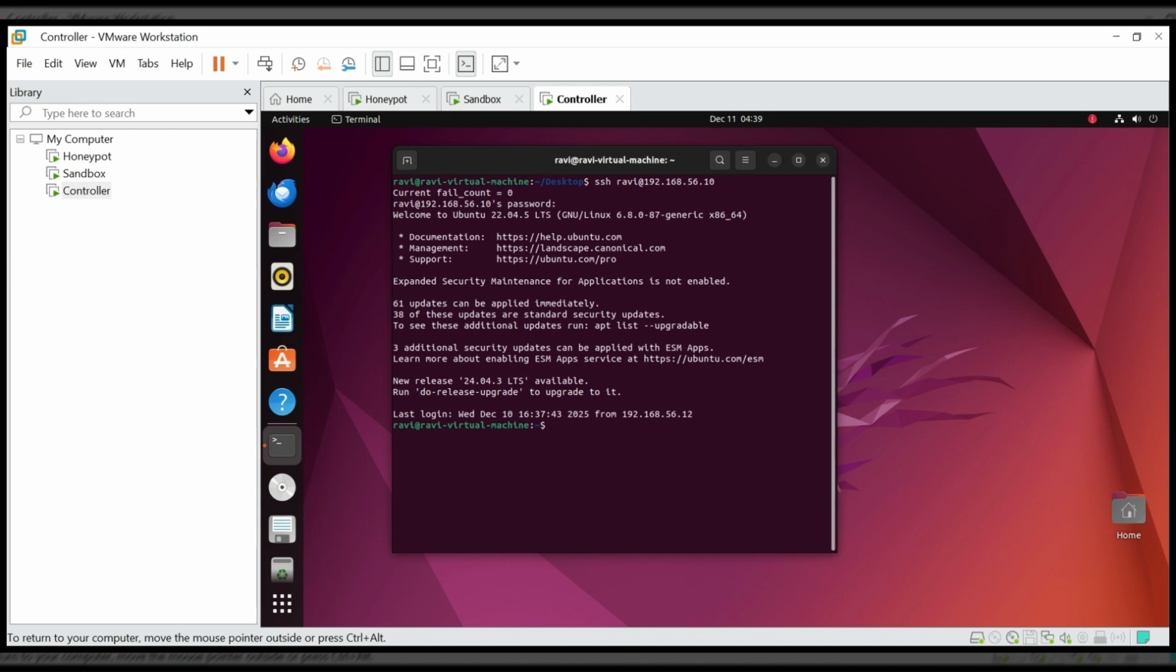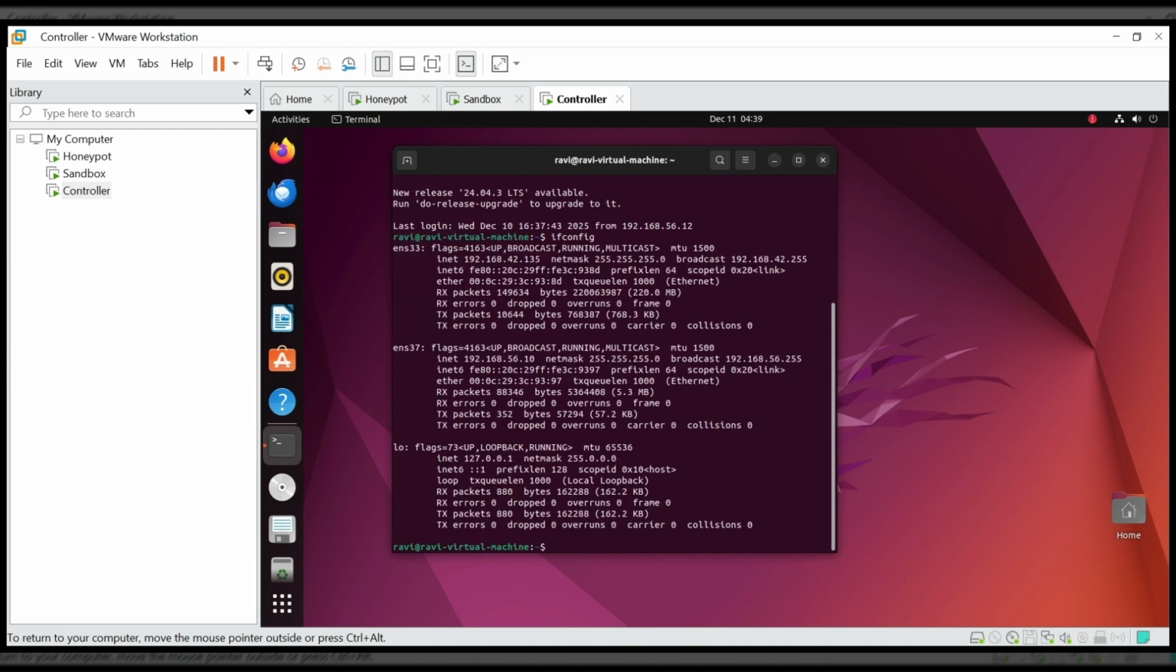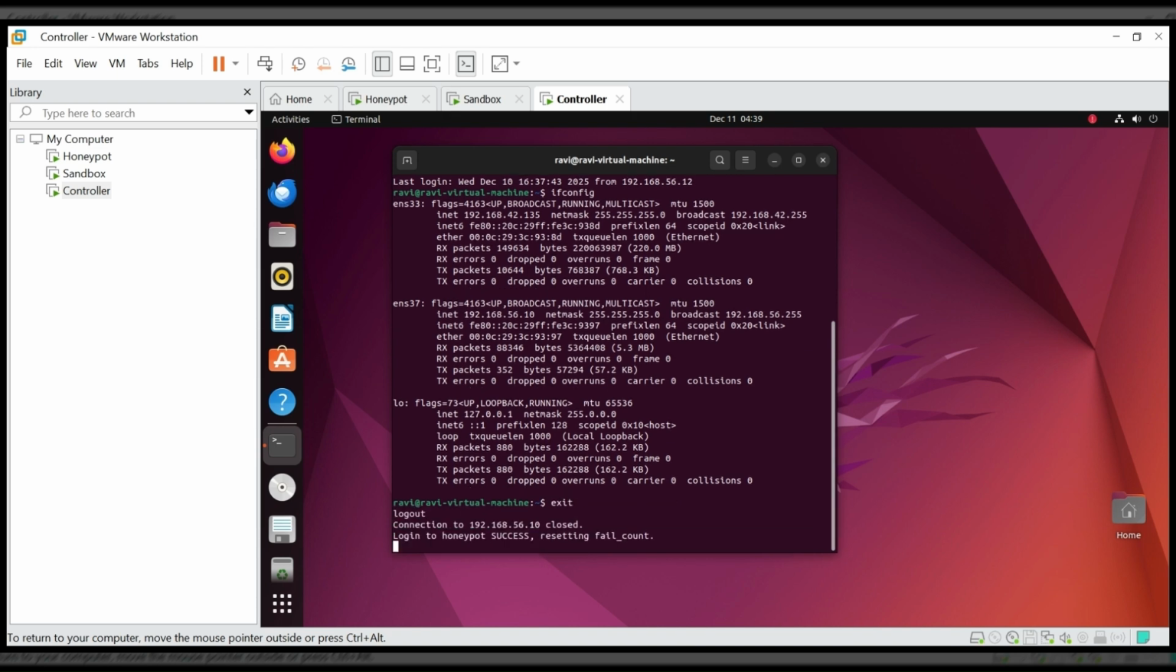Now I will check the IP of this system. See, you can check that the normal user is not having any trouble. They are able to connect directly to the honeypot system. So it is the honeypot system I am on right now. Now I will exit from the system and it is closed. I will clear the screen.